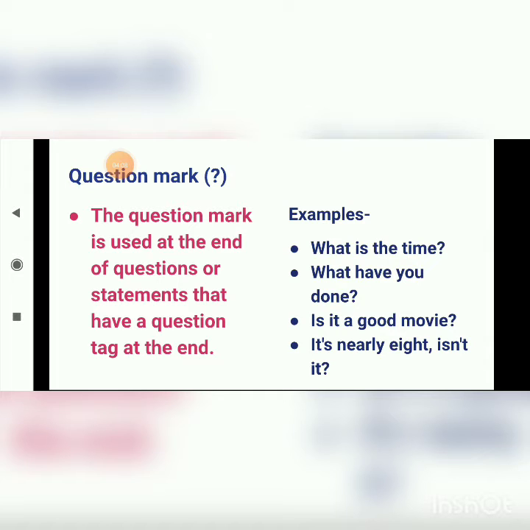Question mark. The question mark is used at the end of questions or statements that have a question tag at the end. So when we use question mark, students, we use question mark at the end of questions or statements that have a question tag at the end. For example, what is the time? What have you done? Is it a good movie? It's nearly 8, isn't it? So here, students, you have seen when to use question mark in the sentences.